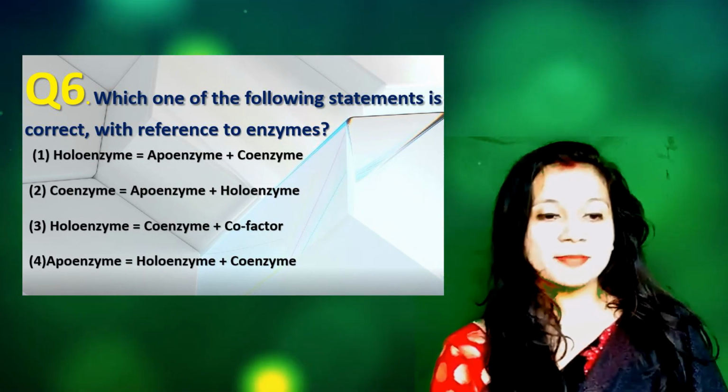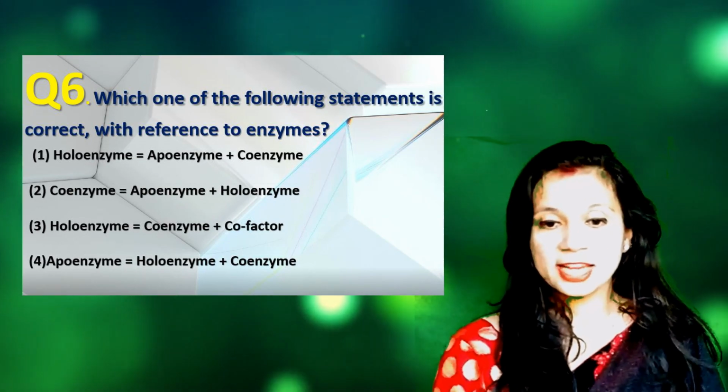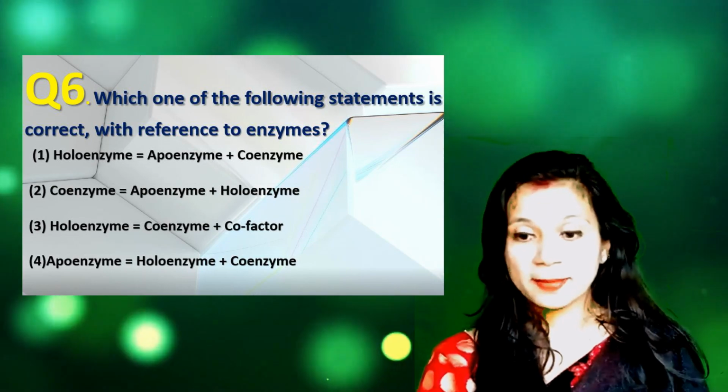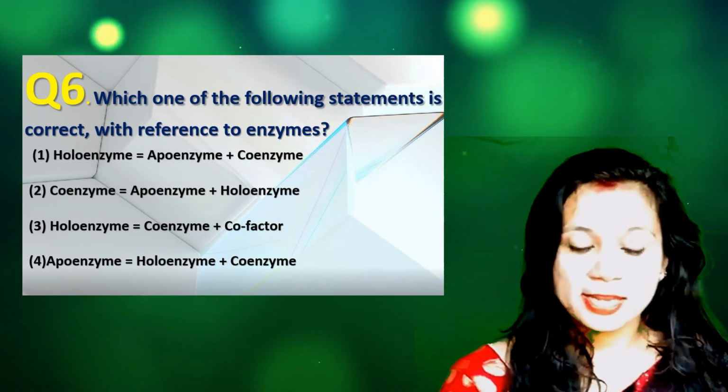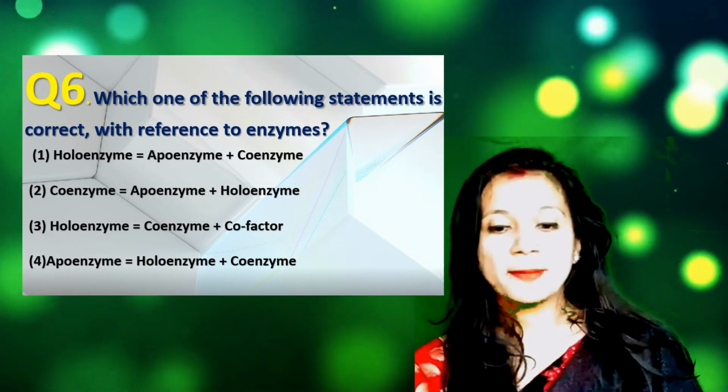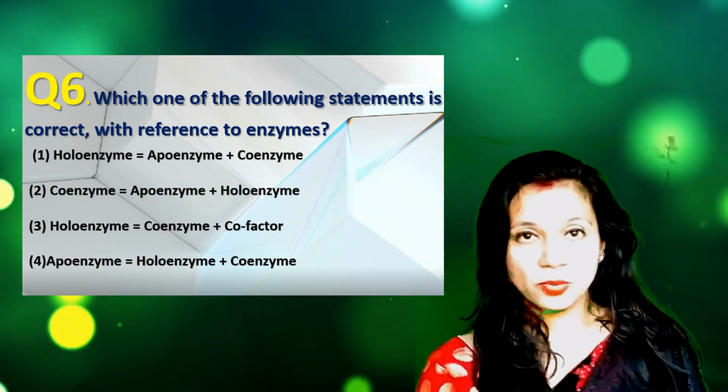Number 1, holoenzyme is equal to apoenzyme plus coenzyme. Number 2, coenzyme is equal to apoenzyme plus holoenzyme. Number 3, holoenzyme is equal to coenzyme plus cofactor. And number 4, apoenzyme is equal to holoenzyme plus coenzyme.